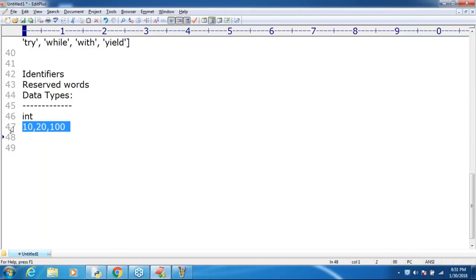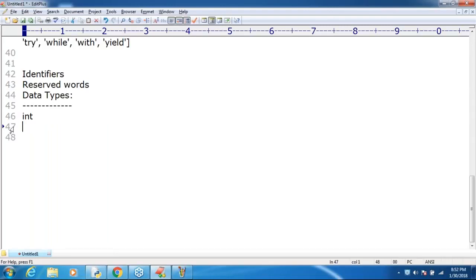But make sure, sir, in Python, to represent integral values, to represent whole numbers, we have only one data type. That data type is nothing but int type, sir. No other types, only int. That's all. So integral value means int only. Sir, in Python 2, long is also available, but in Python 3 long is not there. Remember that, sir. In the old version of Python, long type is there, but in Python 3 even long values we can represent by using int type only. Clear, right? Okay, sir, that's all.